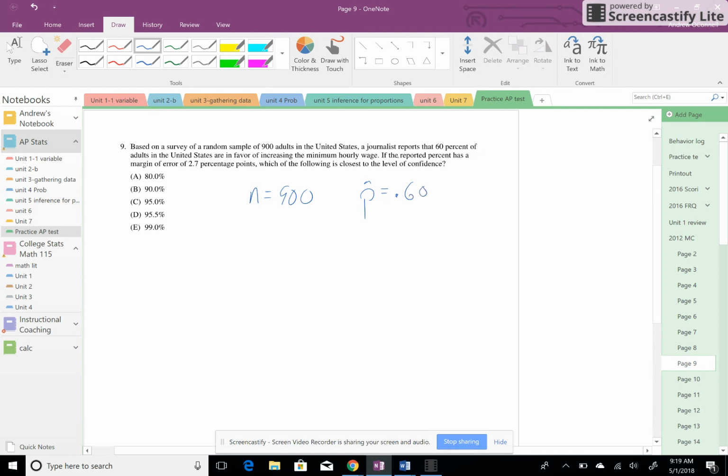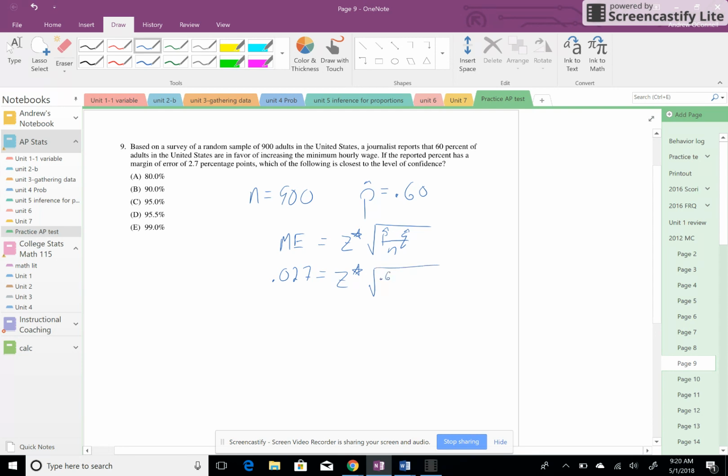If the reported percent has a margin of error, so margin of error is z star times the square root of p hat q hat over n, is 2.7 percentage points, which of the following is the closest level of confidence? So if we know the margin of error, 2.7 points, 0.027, we are trying to find the confidence, which is related to the critical value z star.